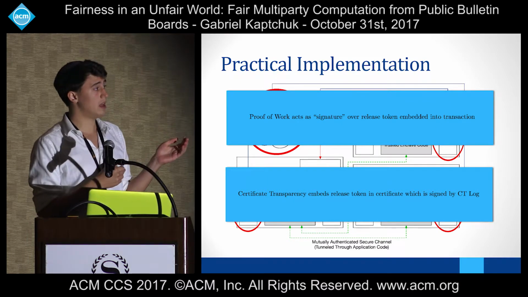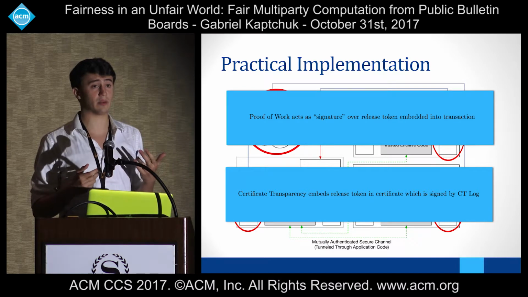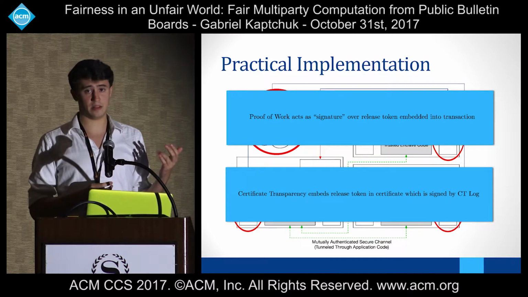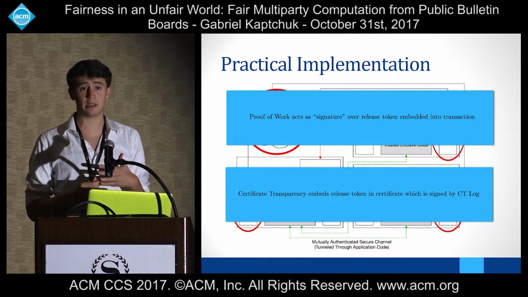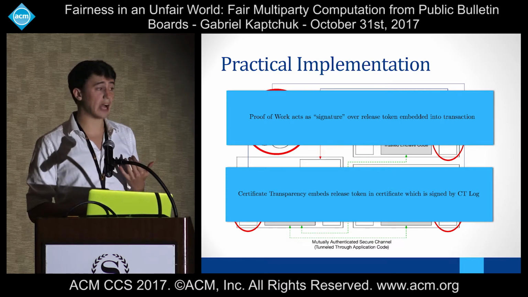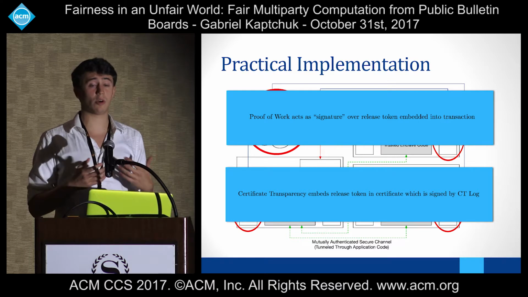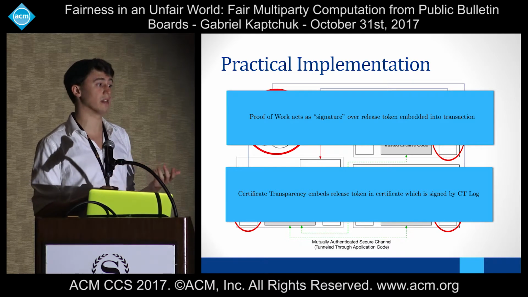It's worthwhile noting that this is pretty efficient in terms of our implementation, right? We don't have to worry about how much time it's going to take in order to do the verification of these two pieces, whether it be proof of work or certificate transparency. We're either doing a bunch of hash computations or we're verifying one signature. What is a little bit slower here is the amount of time it takes for a transaction to actually be appended to the log, right?